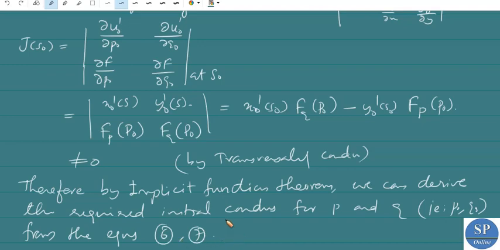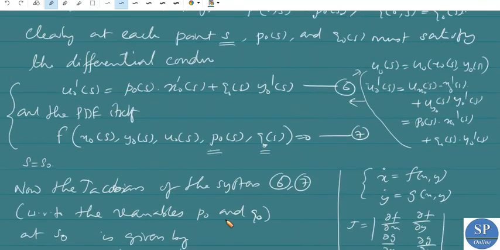Okay, that means for the Cauchy problem we have already been given the conditions x naught, y naught and u naught. To proceed to find the solution of the Cauchy problem, we also need to find the initial conditions for p and q, that is p naught of s and q naught of s. These initial conditions p naught of s and q naught of s are obtained by solving these two equations. Okay, this is u naught dash of s equal to p naught of s into x naught dash of s plus q naught of s into y naught dash of s.